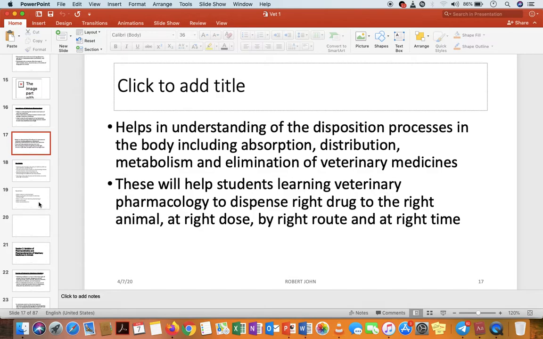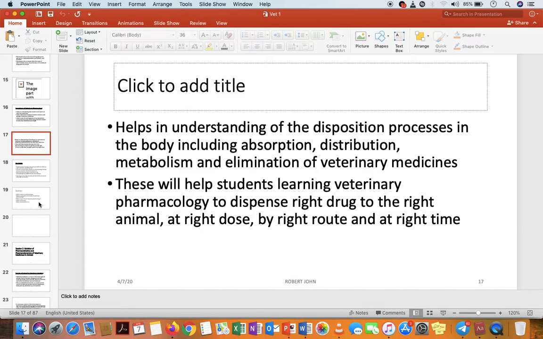So we want you as students to know the rational use of veterinary medicine. We, as pharmaceutical personnel, must know how to deal with veterinary medicine. In our pharmacies or drug outlets, at some point you will also find a segment of veterinary medicine, so we must know how to dispense it.